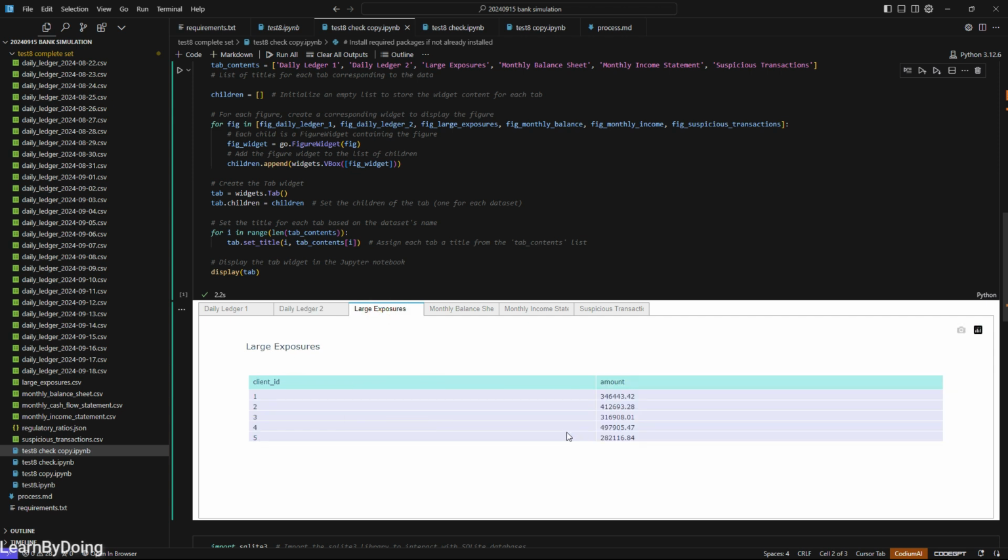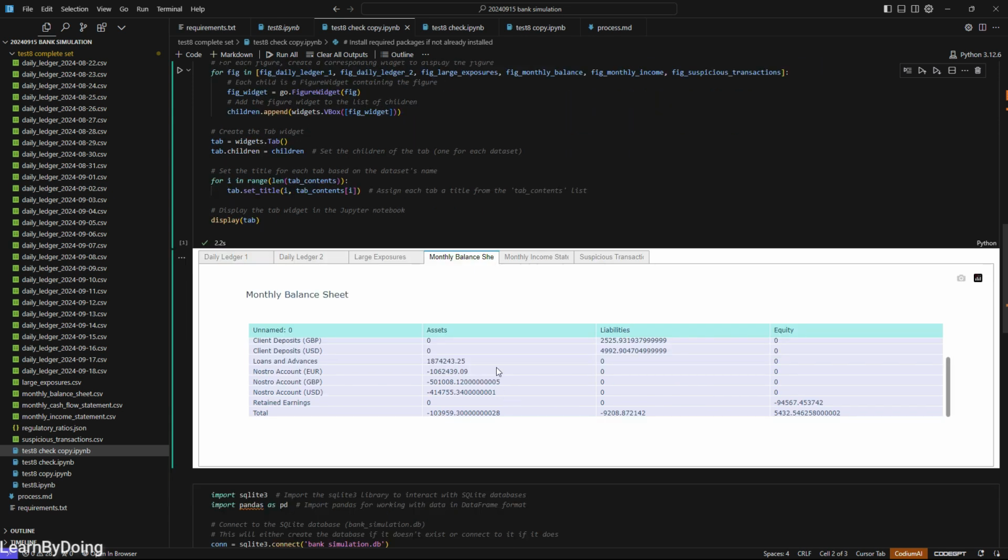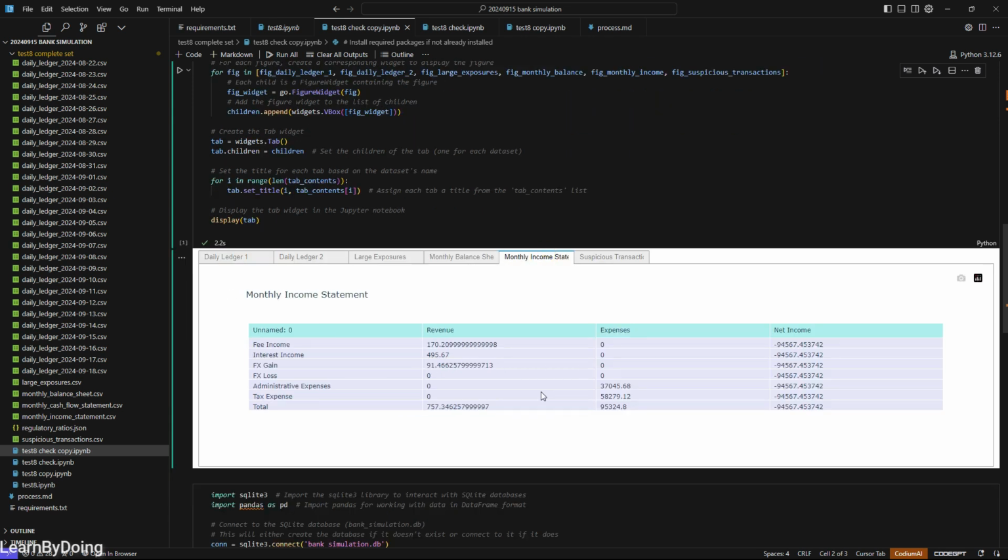Large exposure, it shows some results. Monthly balance sheet looks okay at this moment, but as I said, it is not balanced. Monthly income statement, as I said, the format is wrong, but the result is okay.